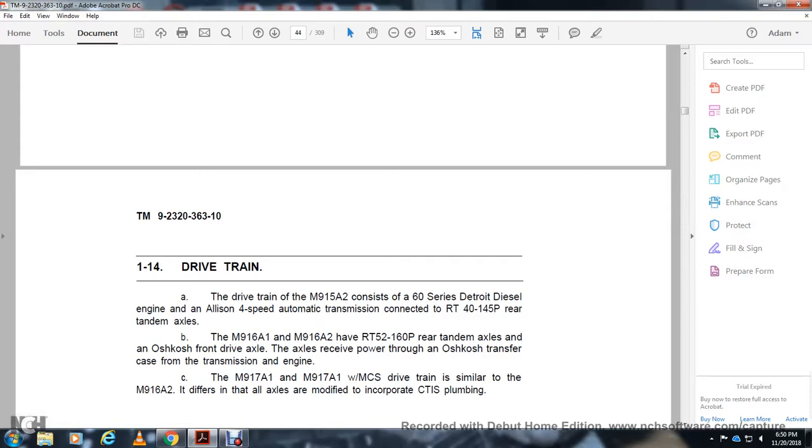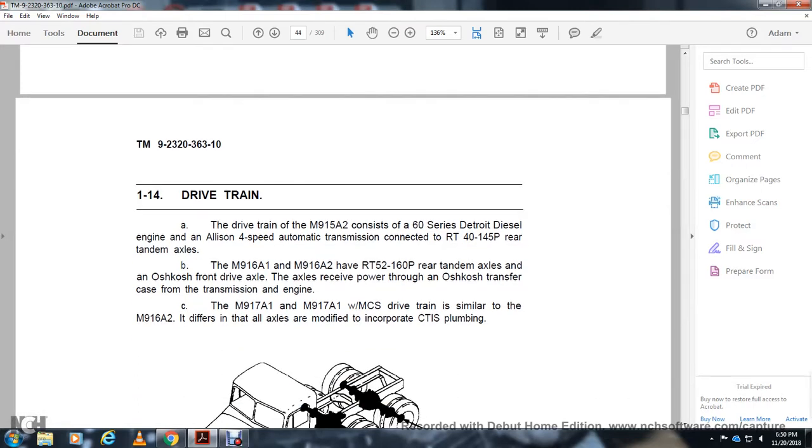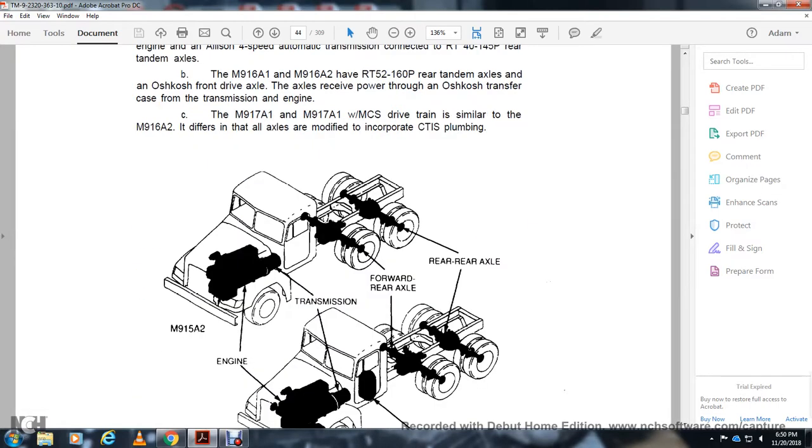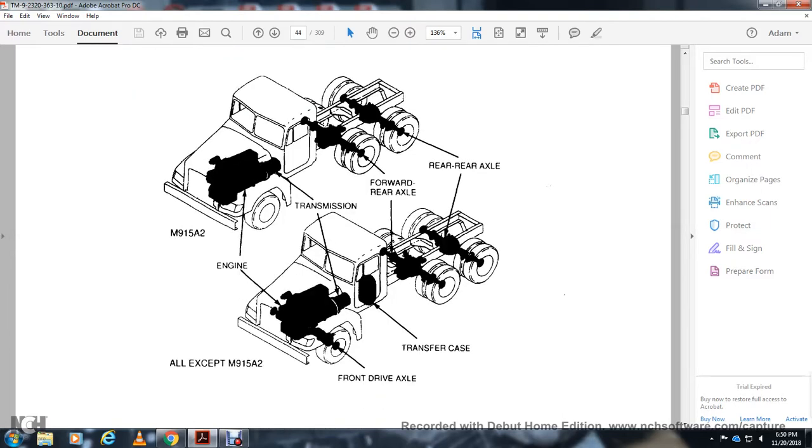All the tag axles are modified to incorporate the central tire inflation system plumbing. Showing the engine, transmission, forward rear axle, and rear axles, and the front drive axle, transfer case, and engine.